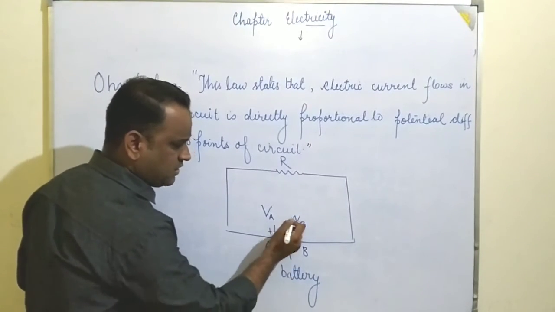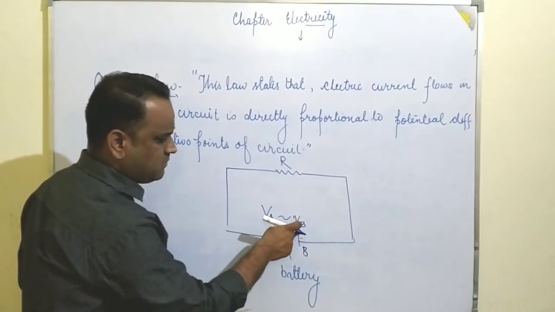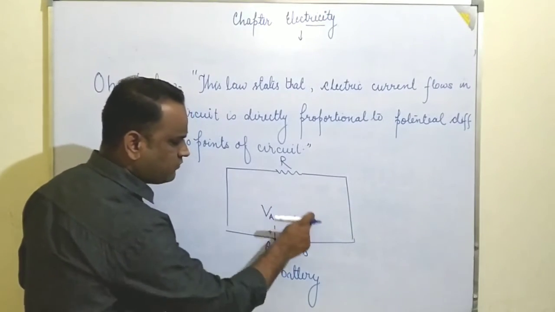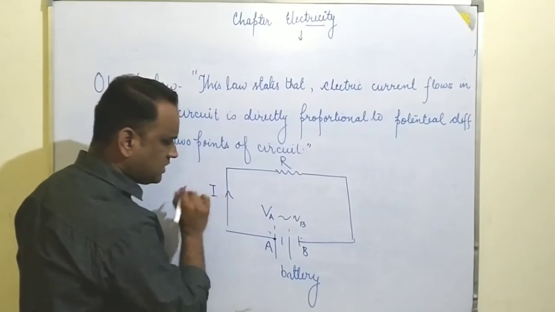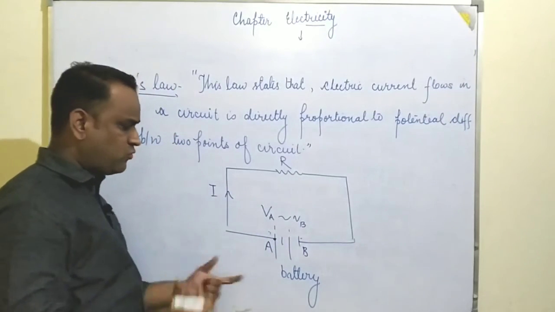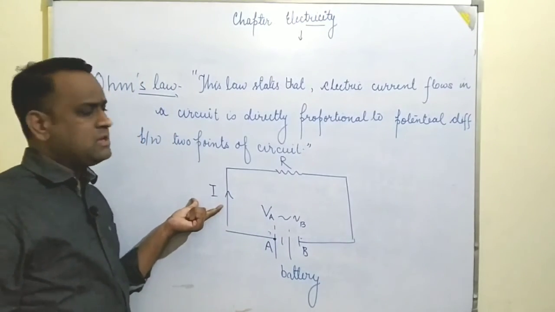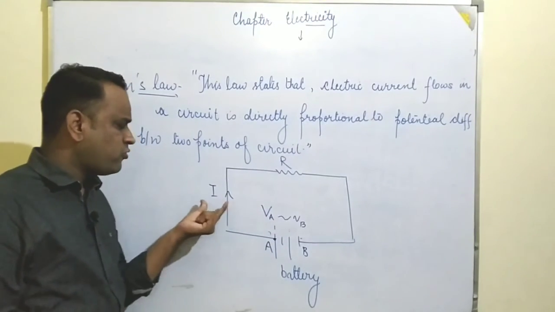There might be some difference of potential between points A and B. The potential difference will be directly proportional to the current flowing in the circuit. If the potential difference, the voltage, is larger, the current will be larger, and if it is lesser, the flow of current will be lesser.